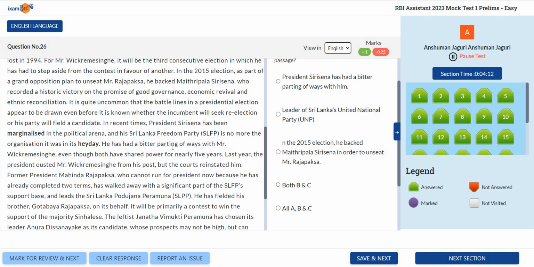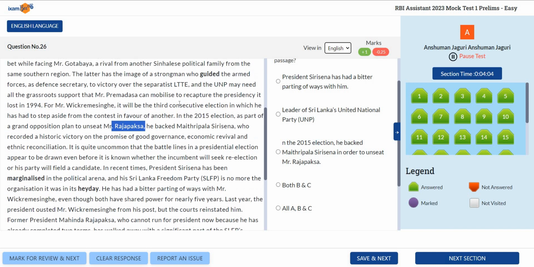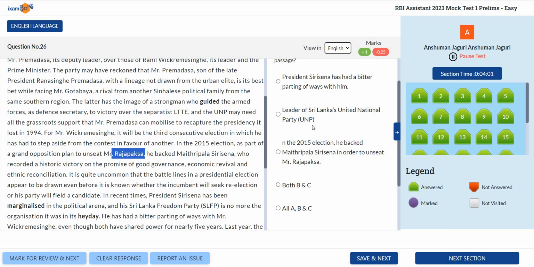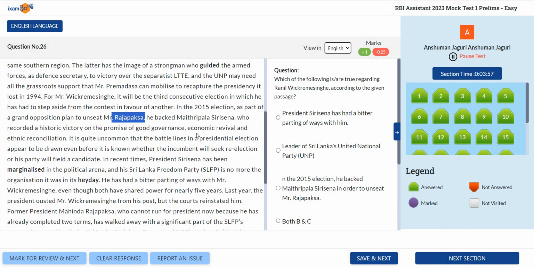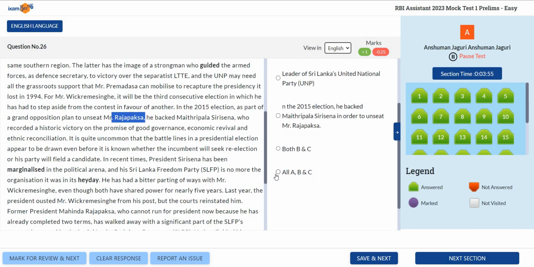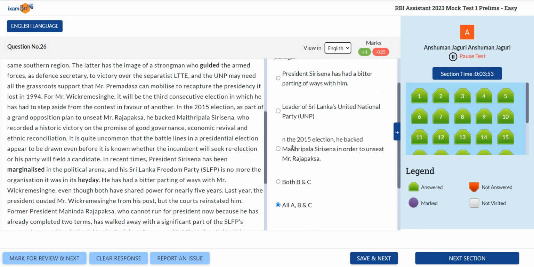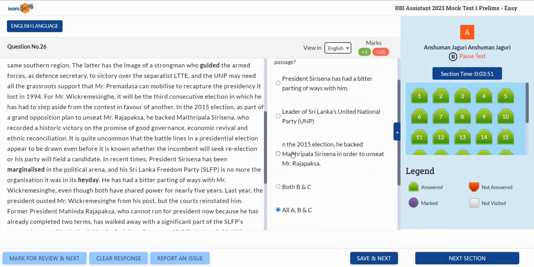Where can we see that number? See, in the 2015 election, as part of a grand opposition plan to unseat Mr. Rajapaksa, he backed who? Who are we talking about here? Okay, we're talking about Ranil Wickremesinghe here, right? So we all say that A, B, and C are correct.